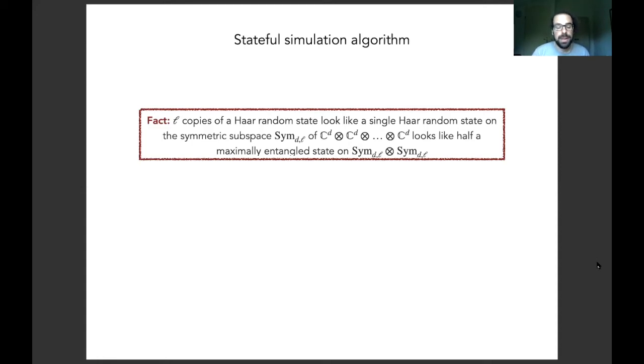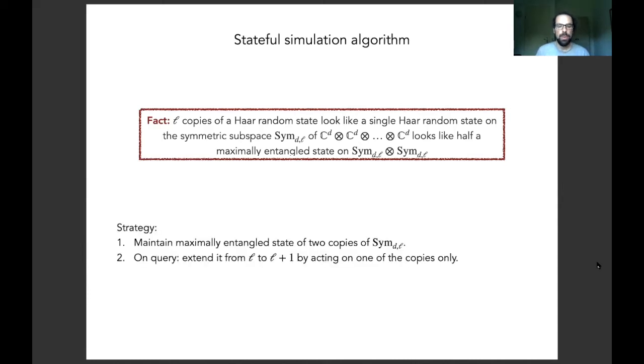From this observation, we derive the following simulation strategy. We maintain a maximally entangled state of two copies of that symmetric subspace between the distinguisher and the stateful simulation algorithm. And now if the distinguisher makes a query, we apply an isometry to extend that maximally entangled state from L to L+1 copies, but by only acting on the part that is with us, with the stateful simulation algorithm.